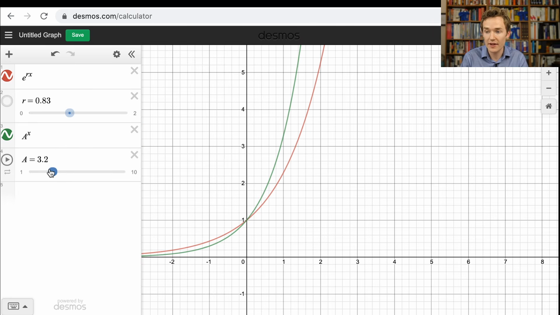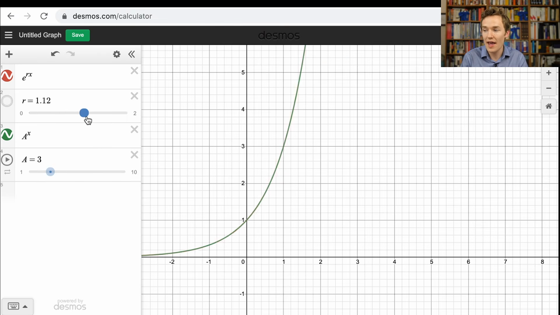For any one that you have here, like the function 3 to the x, taking powers of 3, I can choose an r such that e to the rx equals that. And in fact, there's nothing special about e. I could have chosen as the base here something like pi. I could say, look at the family of exponentials that look like pi to the r times x. It's not that pi is producing these numbers or pi is related to this family in a particular way.